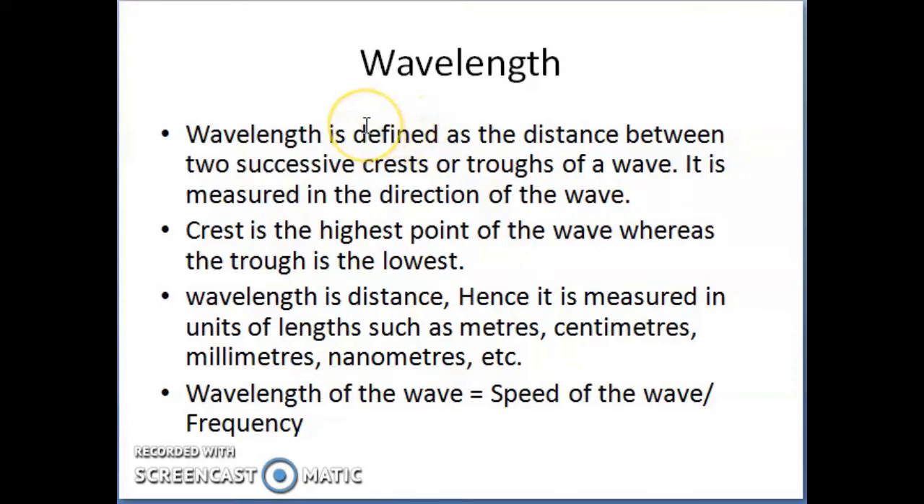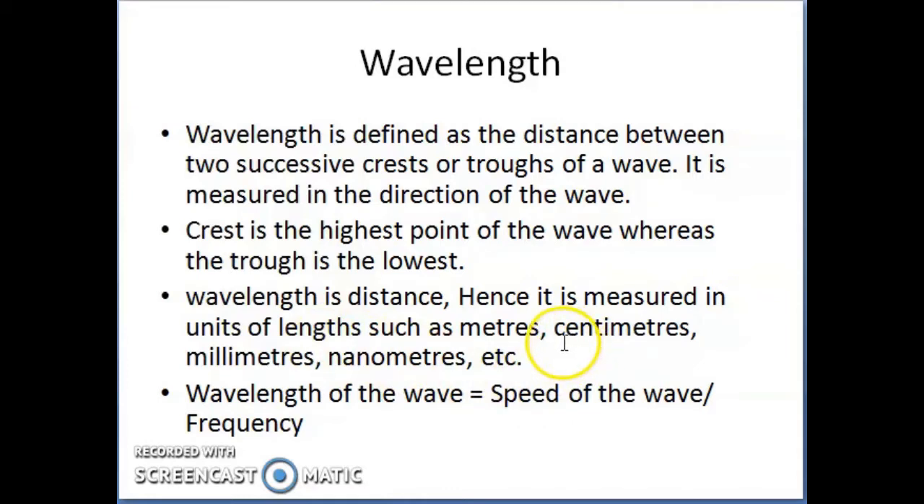and basically it is measured in the direction of the wave. Crest is the highest point of the wave and trough is nothing but the lowest point of the wave. Wavelength is a distance, hence we could measure it in meters, centimeters, millimeters, nanometers, and many more.